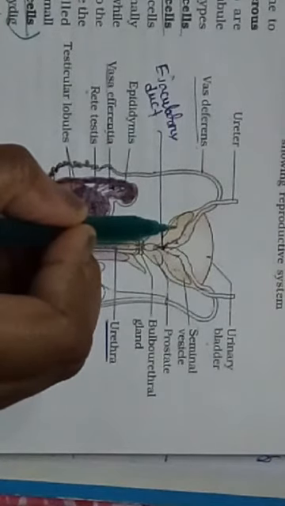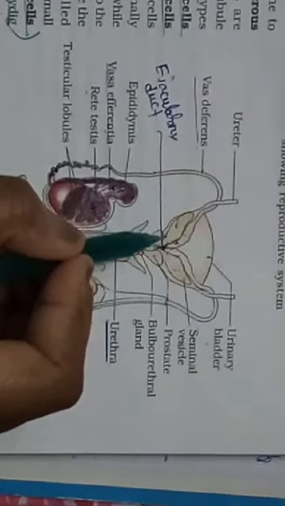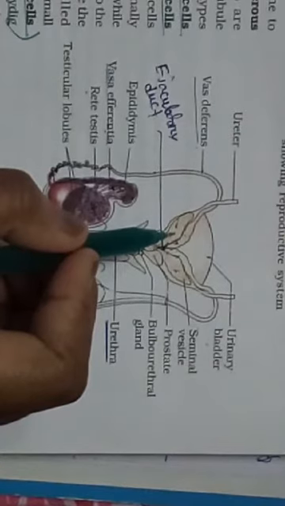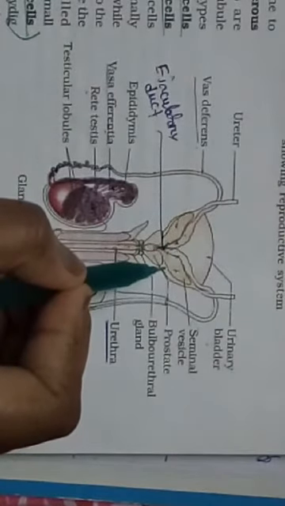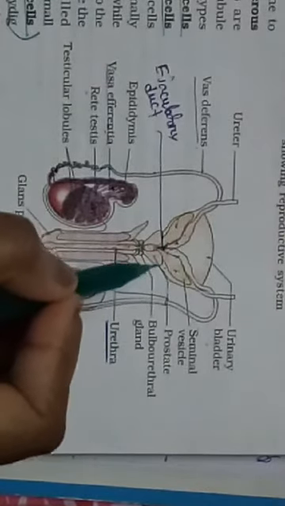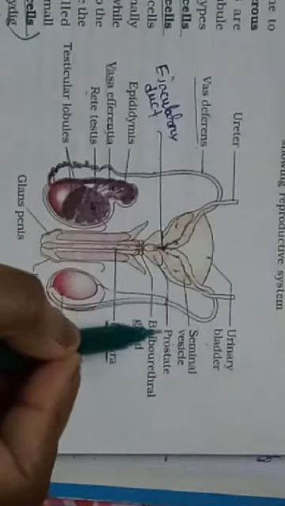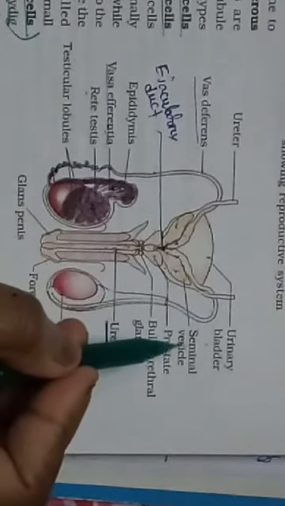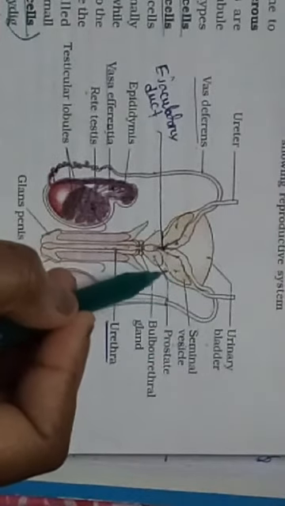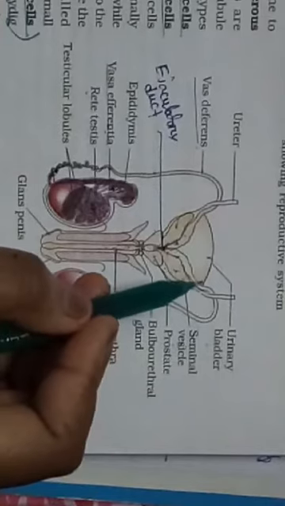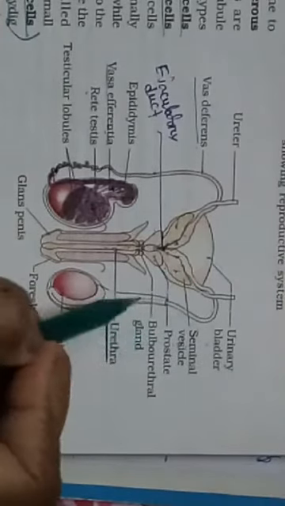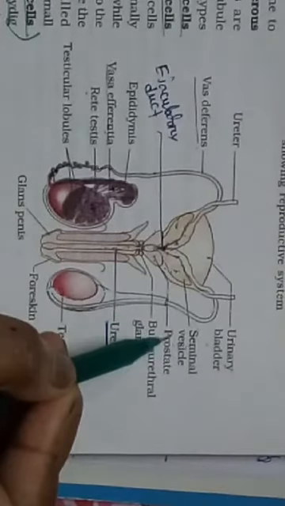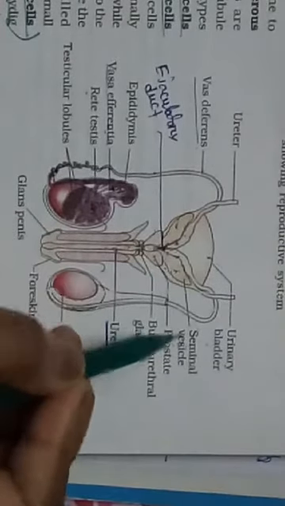The seminal vesicles are a pair of thin walled, elongated, lobulated sacs present at the base of the urinary bladder and above the prostate gland. Look, here is the prostate gland. So the seminal vesicle is a lobulated sac-like structure present at the base of the urinary bladder and just above the prostate gland.